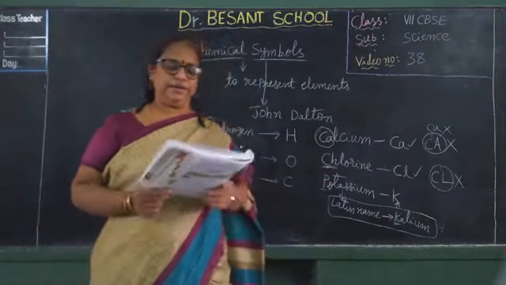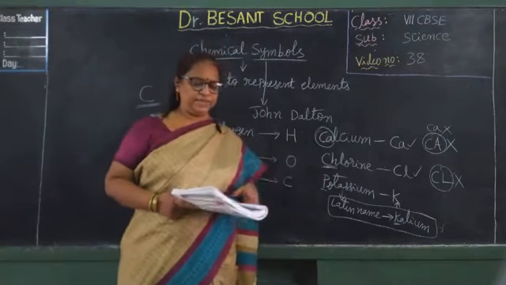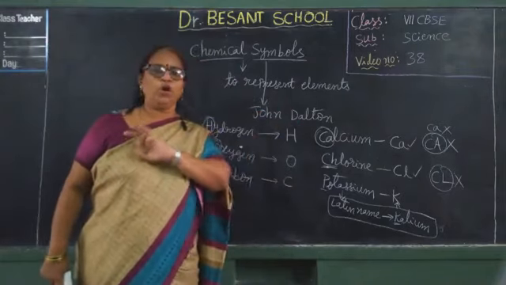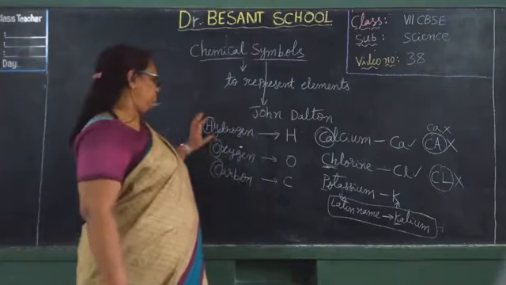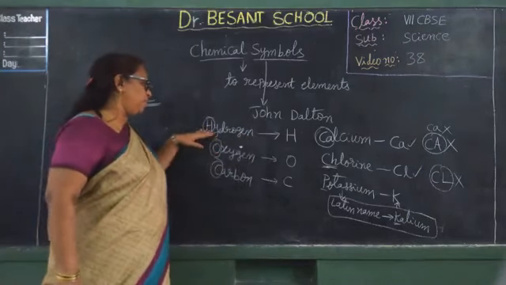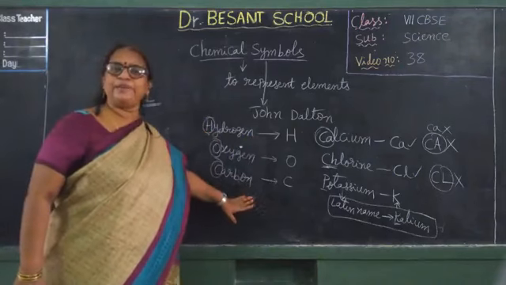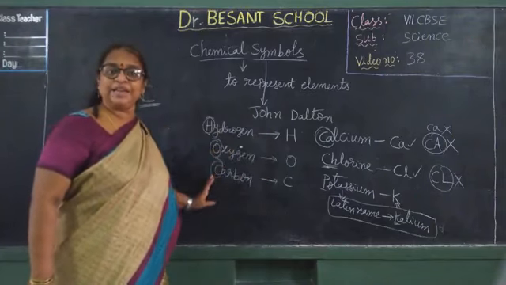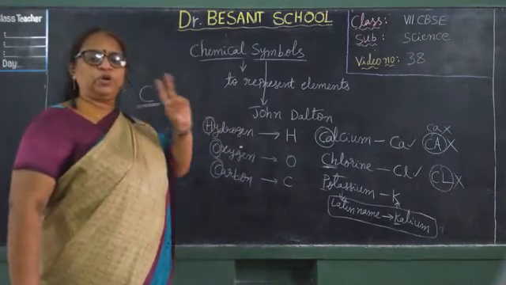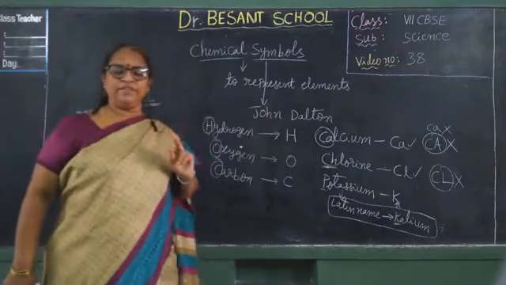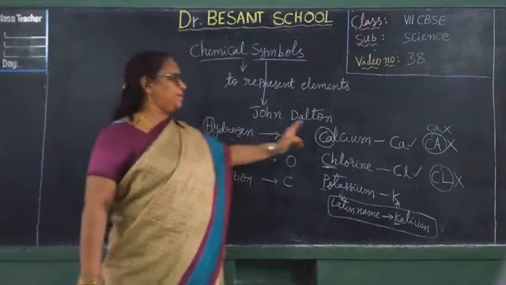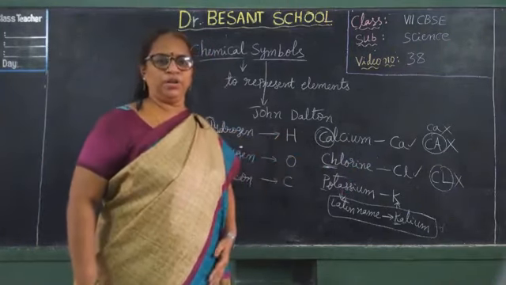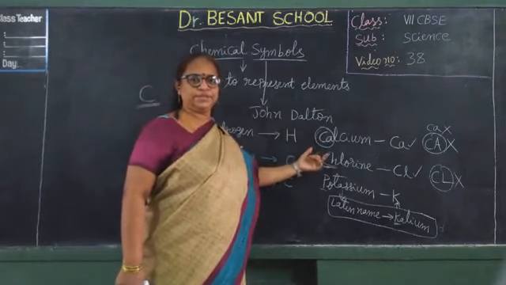Okay, children? Right. So here are the different ways. Chemical symbols usually consist of 1 or 2 alphabets only, not more than 2. For many of the elements, the symbol is given basing on their first letter, which will be a capital letter. Some elements share the same starting letter, so for them two alphabets are given as the symbol. When two letters are given as the symbol, the first letter will be capital and the second letter will be small. Understood this?